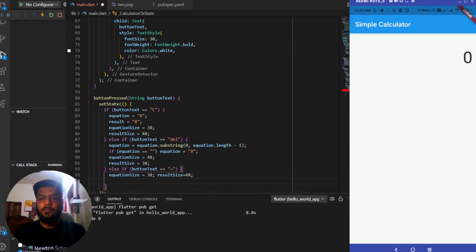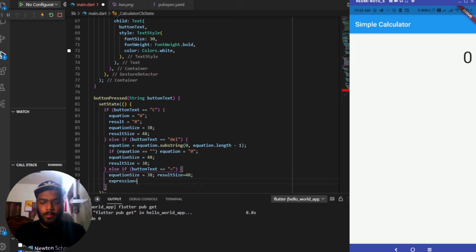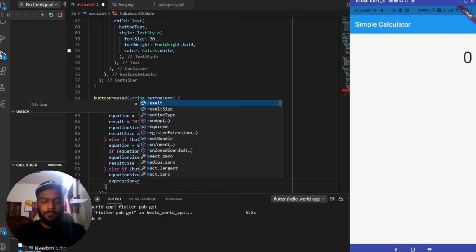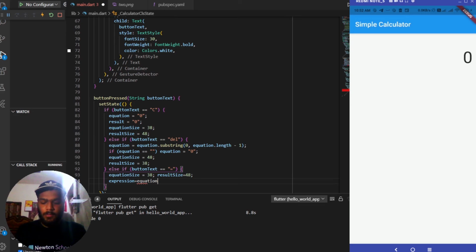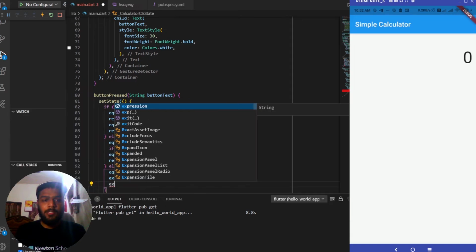Next, setting the value of expression equal to equation, and then replacing all the signs present inside the expression. Let me first assign the value of expression to the value of equation.